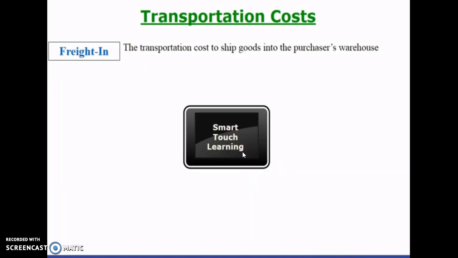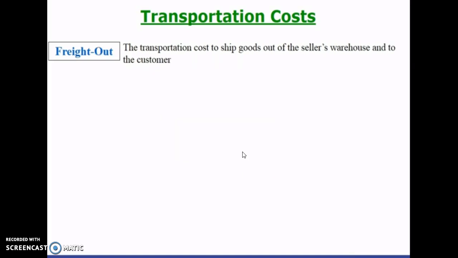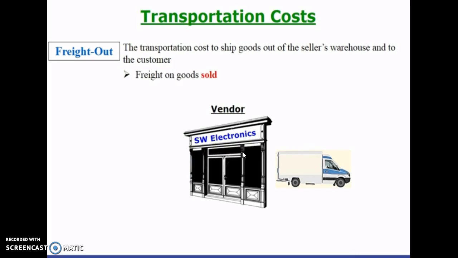The term freight in means the transportation cost to ship the goods to the purchaser's warehouse. Or in other words, freight on purchased goods. So when Smart Touch Learning purchases goods from its vendor, whatever costs they have to pay for shipping, that's considered freight in. On the other side of the coin is freight out. That's the transportation cost to ship goods out of the seller's warehouse and to the customer. Or in other words, it's freight on goods sold. So for Southwest Electronics Depot, if they're the ones paying the shipping costs, then this would be considered freight out.